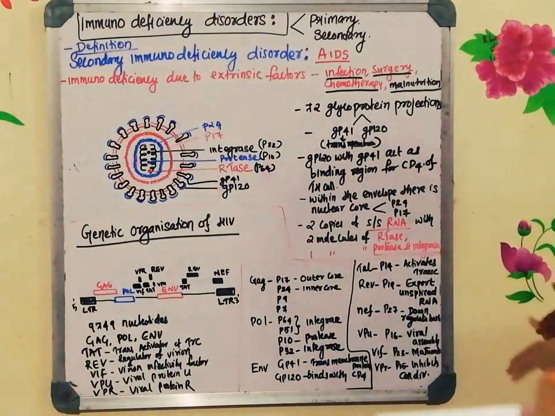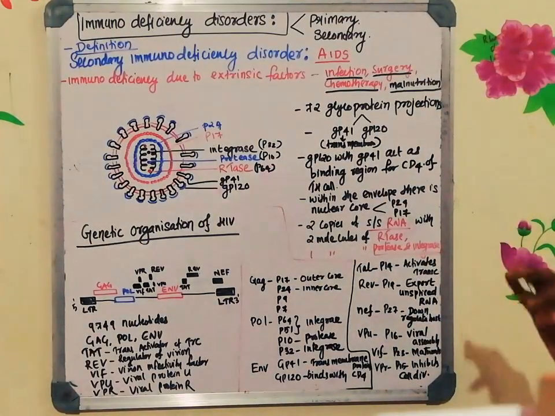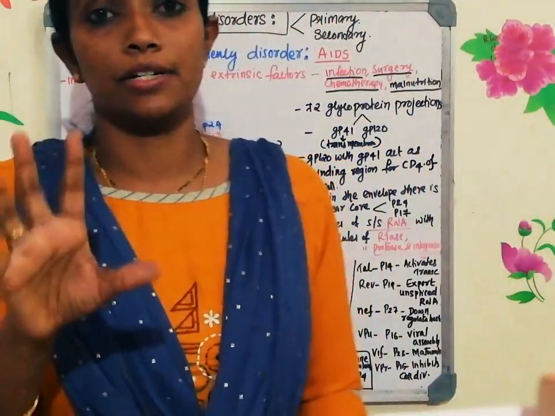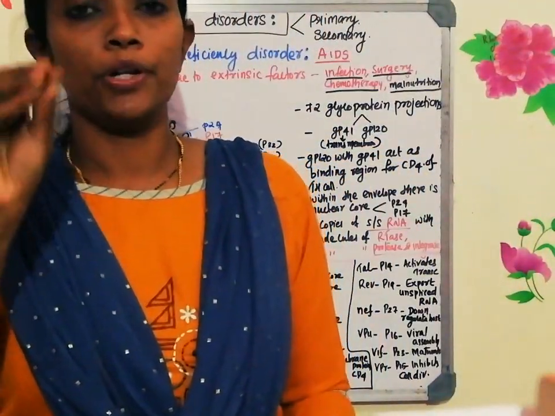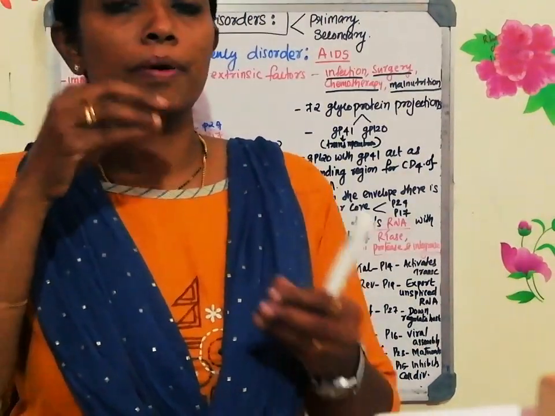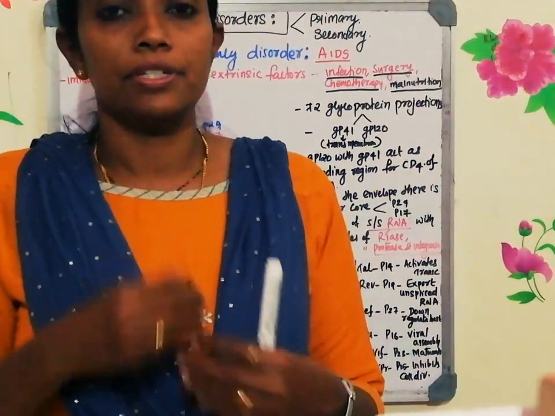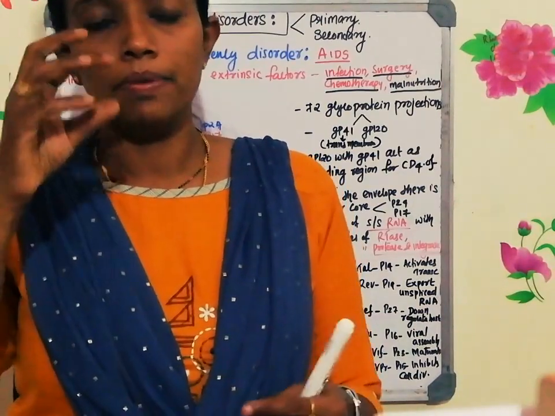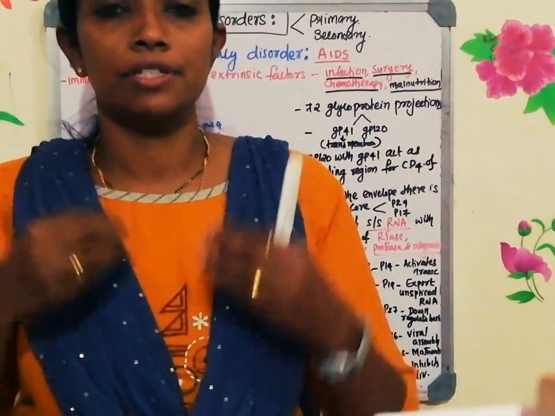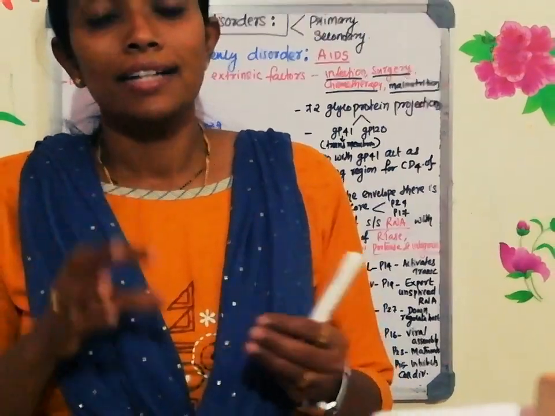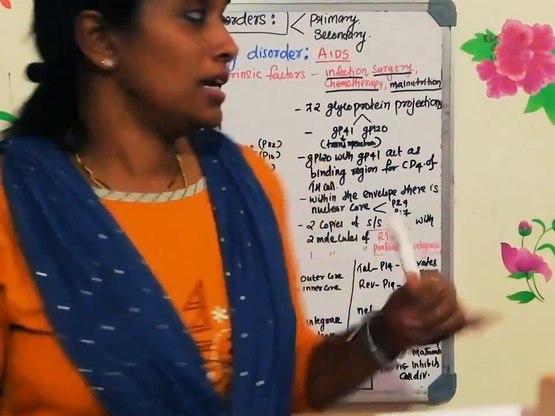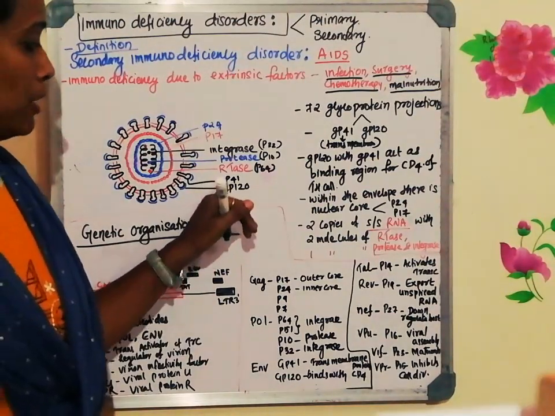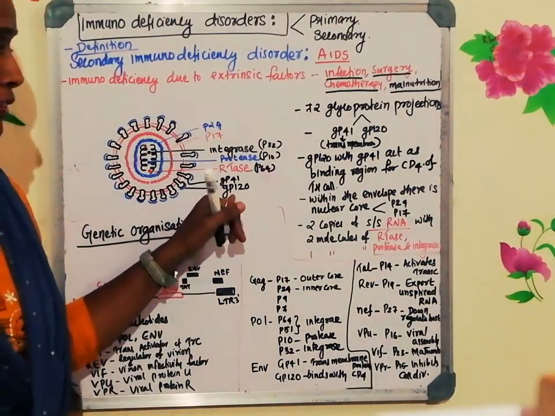Clear? Now, this glycoprotein 120 and glycoprotein 41 act as the binding site, the region of the virus which will bind to a cell in the human body. So this virus will bind to a particular cell in the human body. That binding site is the glycoprotein on the outermost surface. What is that? Glycoprotein 41 and glycoprotein 120.